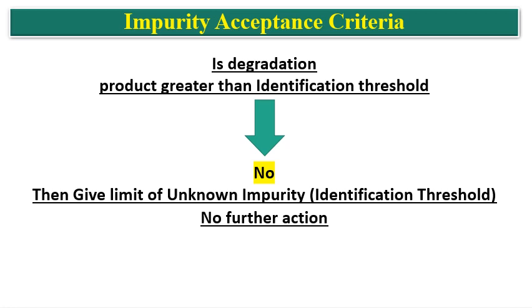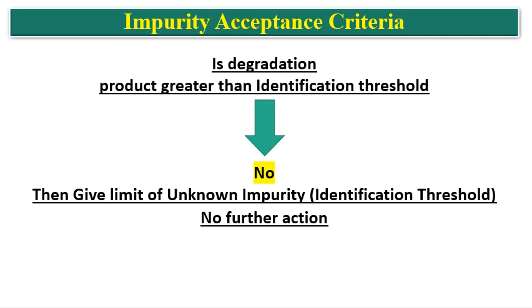It may also be formed due to interaction with the excipients or due to the storage temperatures. So there is a degradation of the product or API and a degradation product is formed.